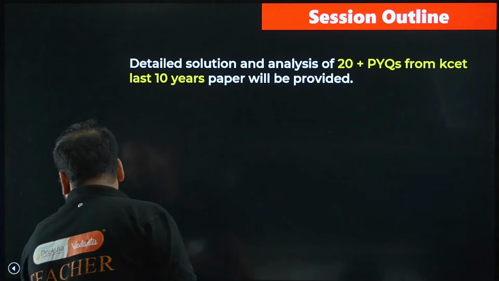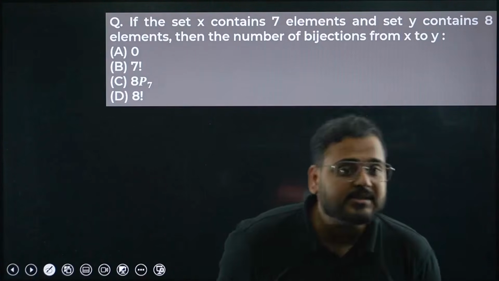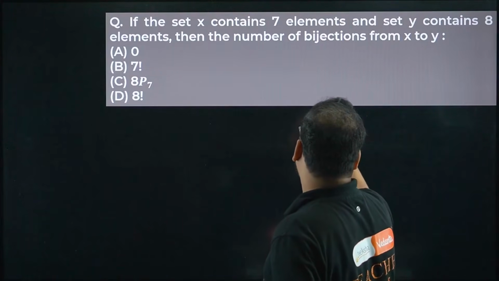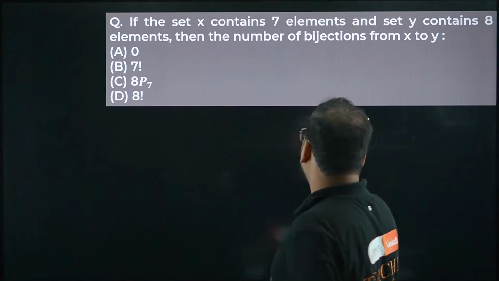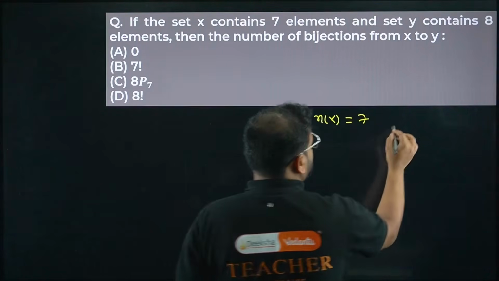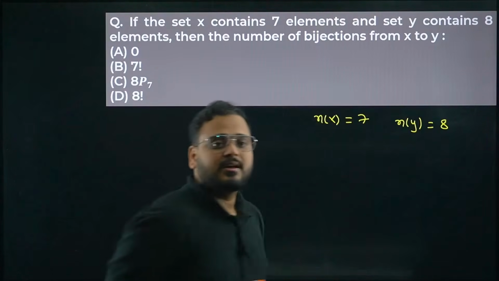Okay, question number 1 for you. So let's begin now with question number 1. The question is: the set X contains 7 elements. So the cardinal number of the set X is actually 7. Set Y contains 8 elements. All right, so they're saying n(Y) is 8. They're asking us the number of bijections.